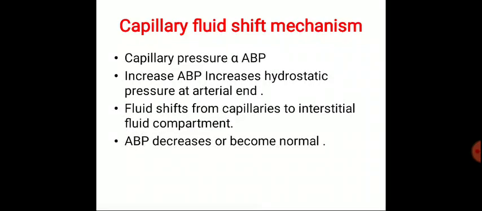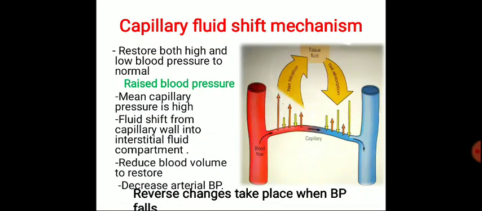Capillary pressure is directly proportional to the arterial blood pressure. Increased arterial blood pressure increases the hydrostatic pressure at the arterial end. Fluid shifts from the capillaries to the interstitial fluid compartment. So arterial blood pressure decreases or becomes normal. This capillary fluid shift mechanism restores both high and low blood pressure to normal.